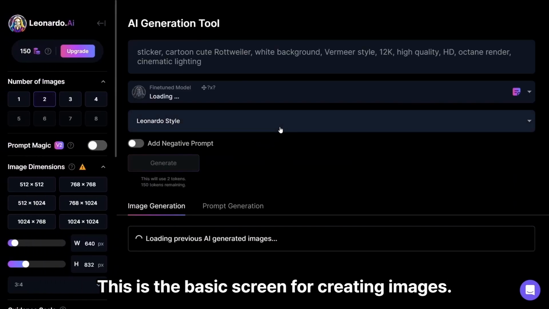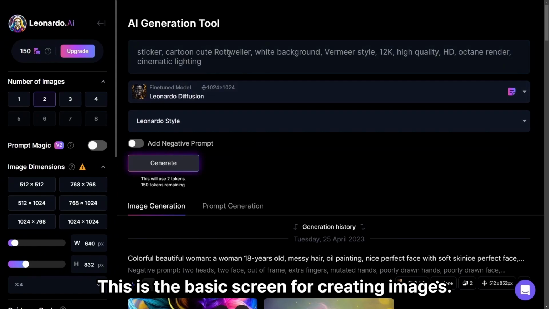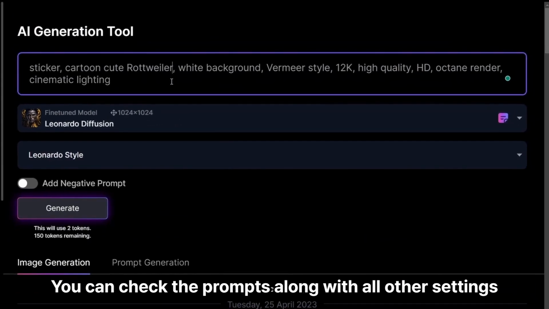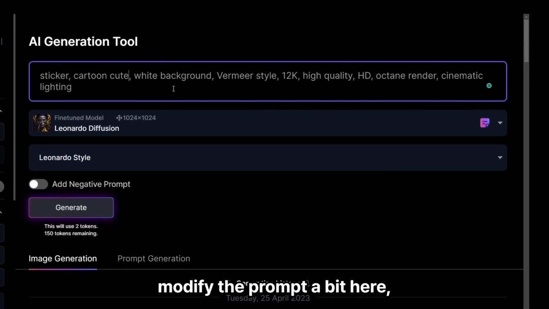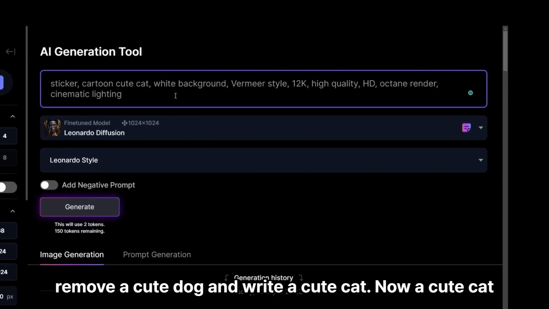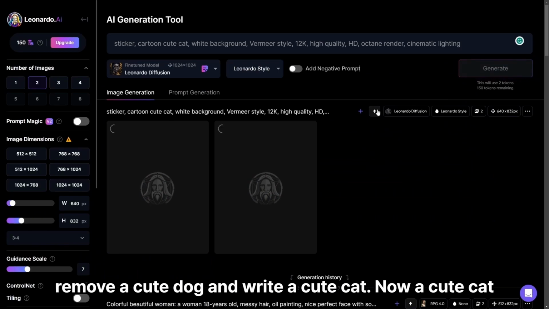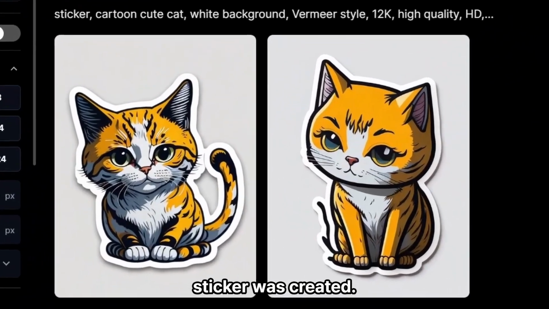This is the basic screen for creating images. You can check that the prompts along with all other settings are copied. Modify the prompt a bit here: remove a cute dog and write a cute cat. Now a cute cat sticker was created.